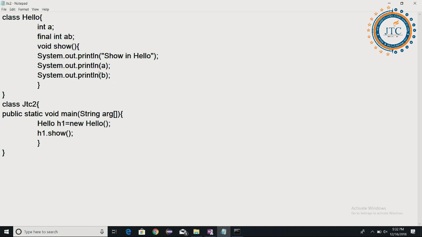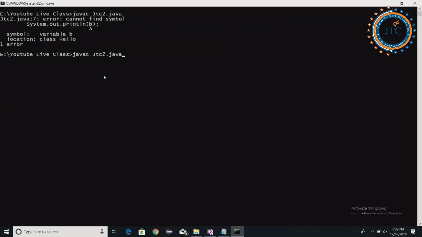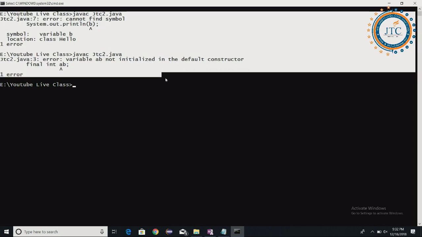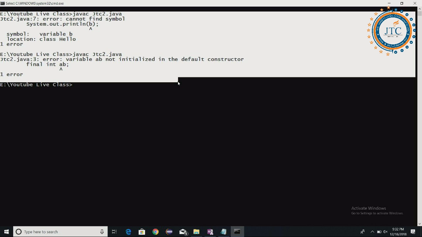So let's make it here. I am just writing AB inside this case. I have done it here, that is AB. Okay, now let's compile it again and see the output. Now you see both things. Previously it gave one error, and the second time also it is giving some error. In both of these cases,